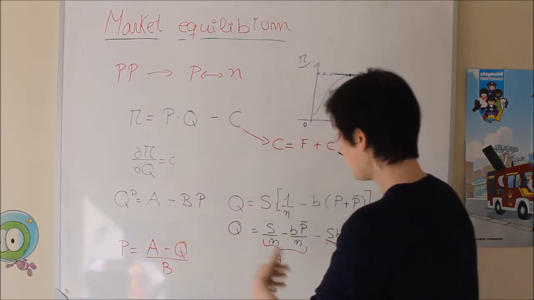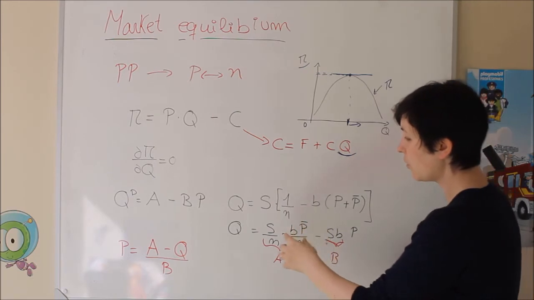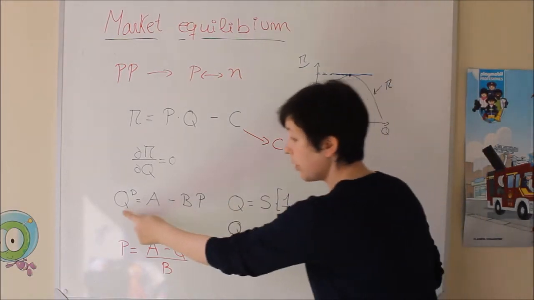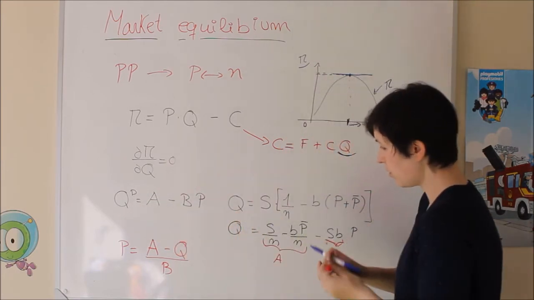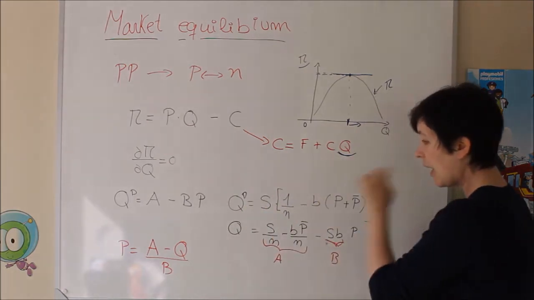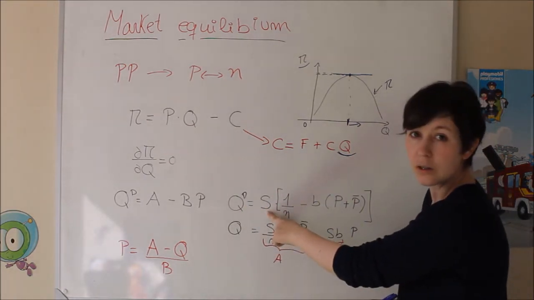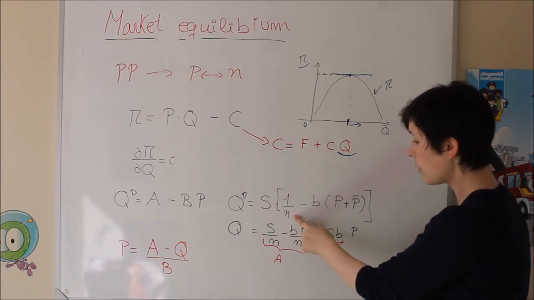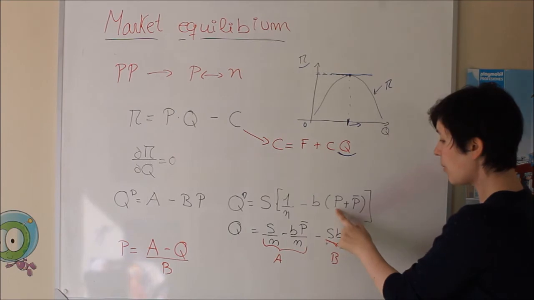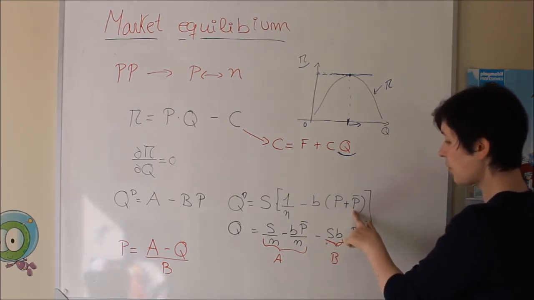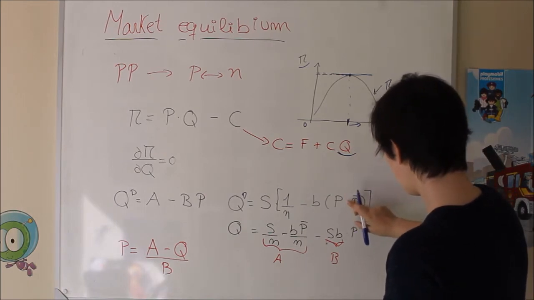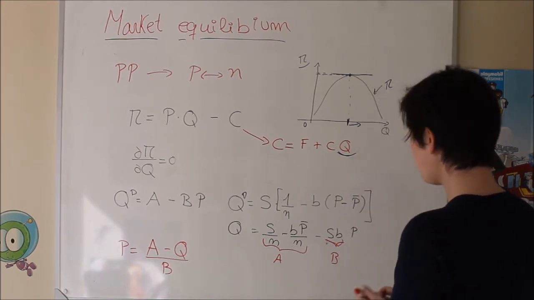If you remember, coming from previous explanation, we have that the demand that each company is going to face, so this and this is the same, so here you can put a D if you want because it's the quantity demanded, depends on S, which was the size of the market, also depends on the number of competitors, minus B, and here we have the prices, my price and the price of the competitors, okay? I'm sorry, here was a negative sign, I think.